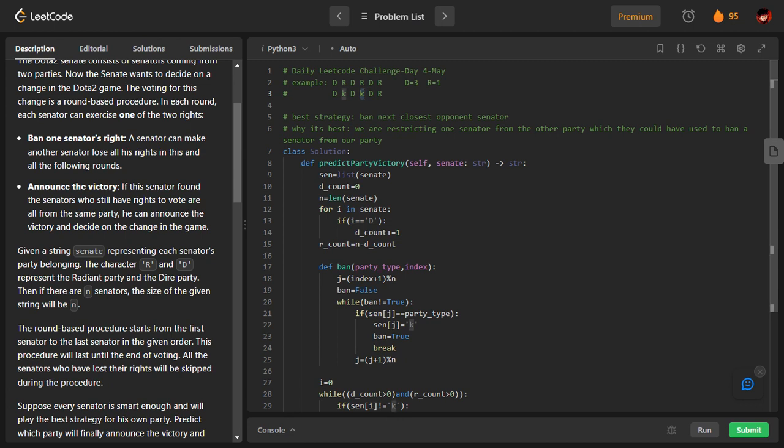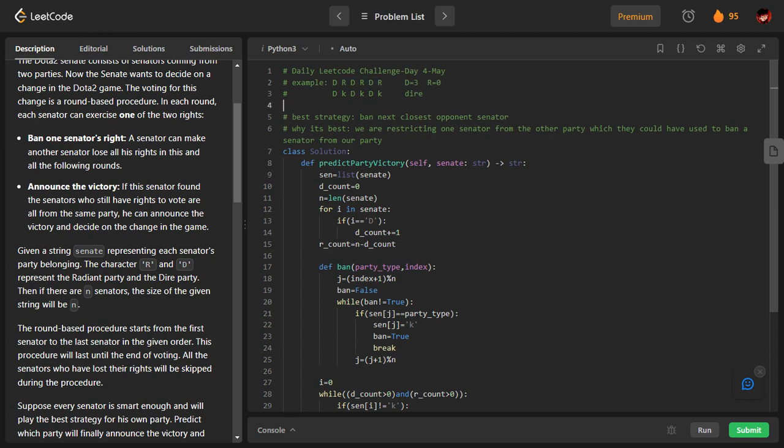Okay, so I cannot process it. Now I will come to this index. I will ban the exact next opponent in front of me like this. I have banned it. So R got reduced to 0. Whenever one of them gets reduced to 0, that means the other one is the winner. You can declare that. So in this case, what is the winner? Here the winner is Dire.